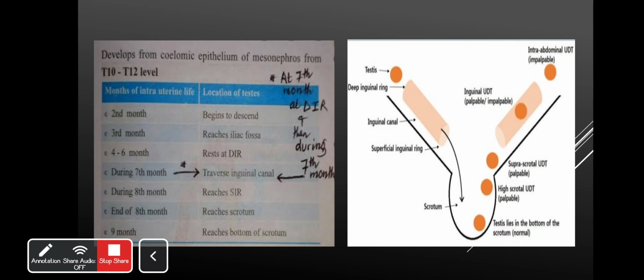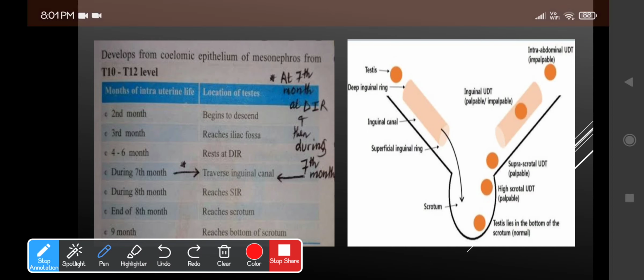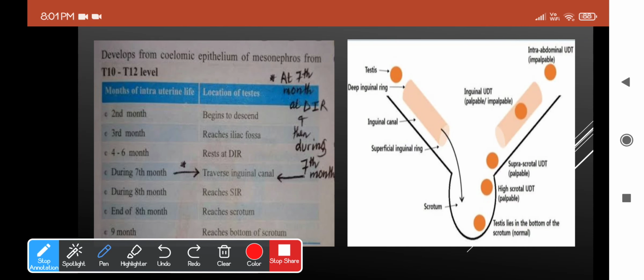So they'll have a timeline, a month-based timeline at which the descent occurs. Basically, the descent will begin by the second month of intrauterine life. Okay, so this actually is present in the abdominal cavity, and the testis will decide to descend by second month of intrauterine life.